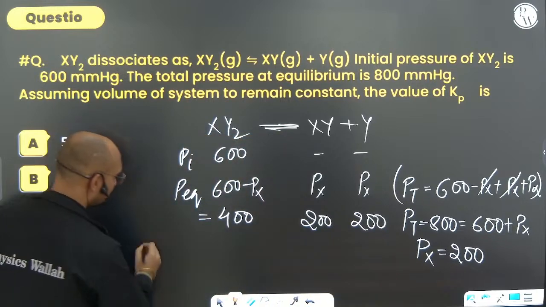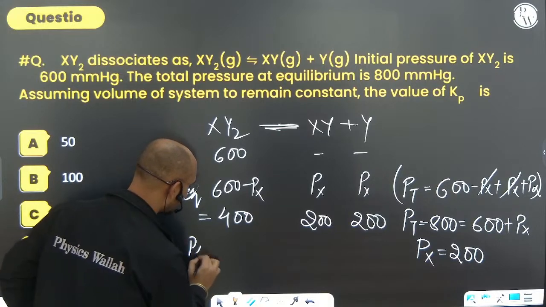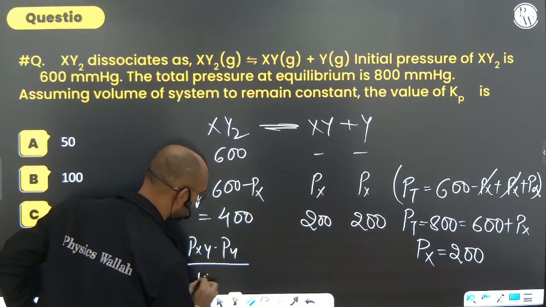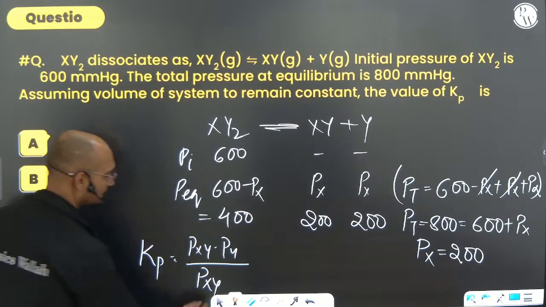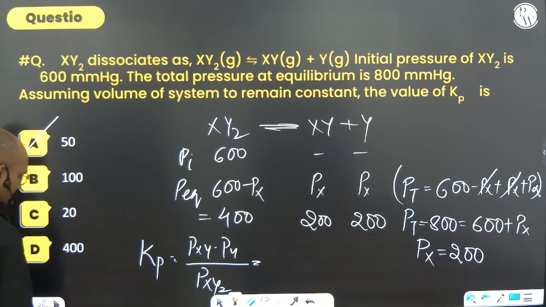So now what is it asking for? Kp. Now you can put these values. P of XY into P of Y divided by P of XY2. So 200 into 200 by 400. I hope it will be coming somewhere around 50.